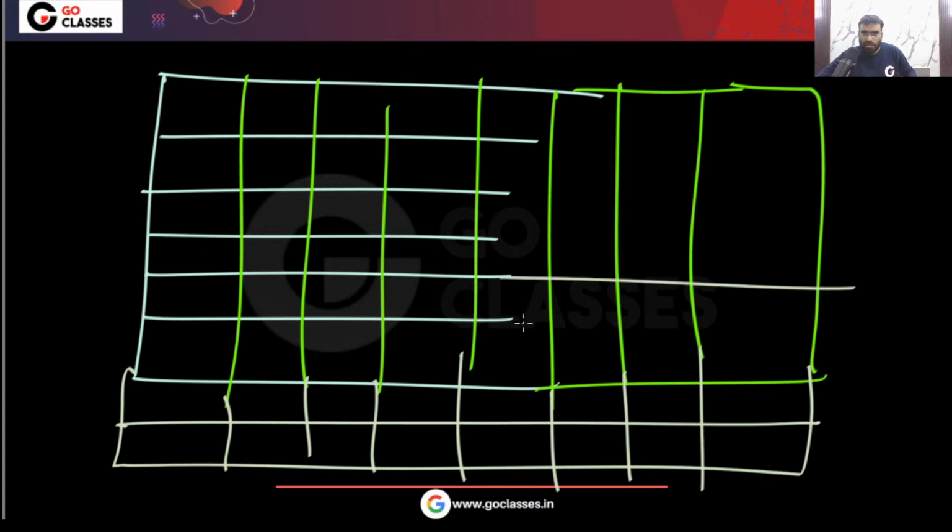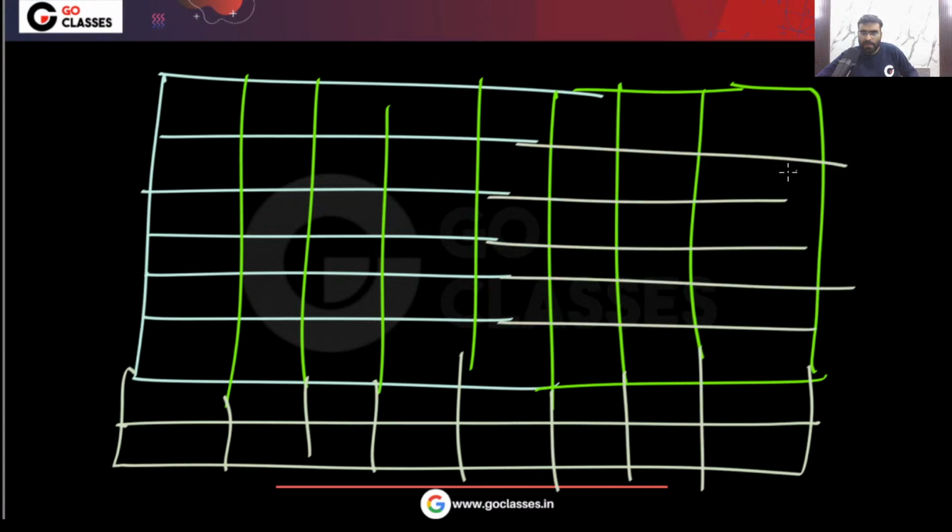Okay, so here you can see what I can do. I will start from this corner position. Now these positions are gone. This is gone, this is gone, this is gone. Now what can I do? Now the next king I can put here. Now the next king I can put here. Now these positions are gone. The next king I can put here. These positions are gone. Next king I can put here.